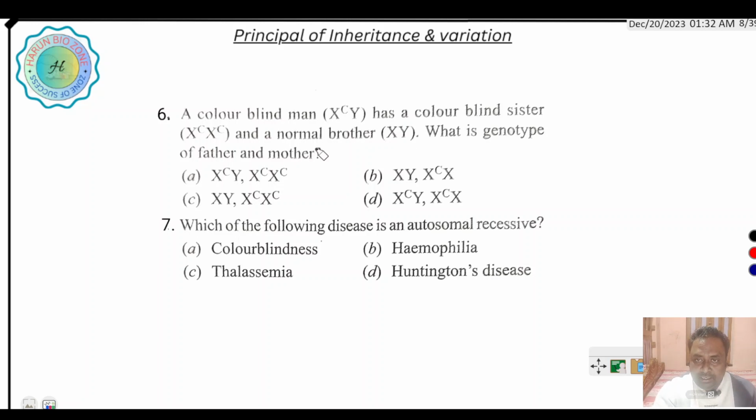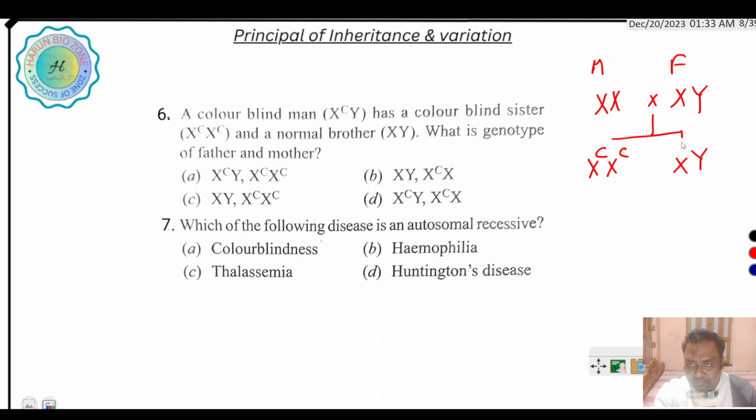So here, this is the father and mother, XX crossed with XY. Then the colorblind sister XcXc and normal brother XY. XY is normal. This is the inheritance pattern. What is the genotype of father and mother?